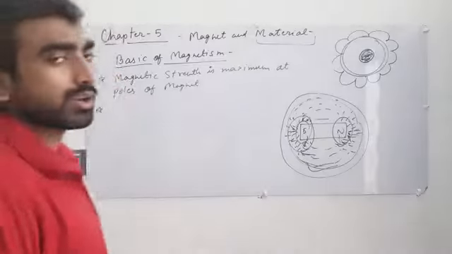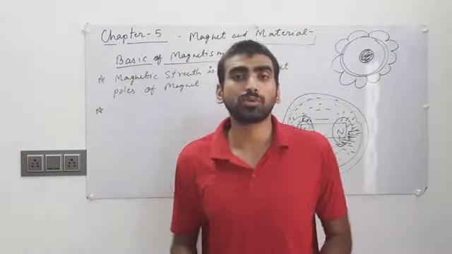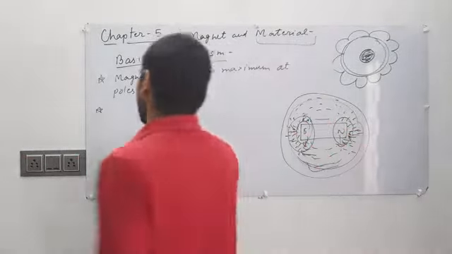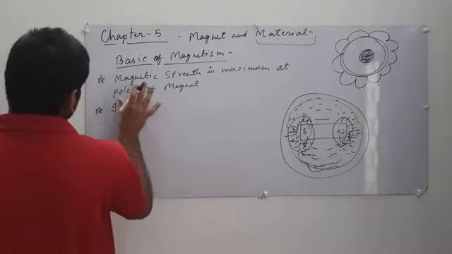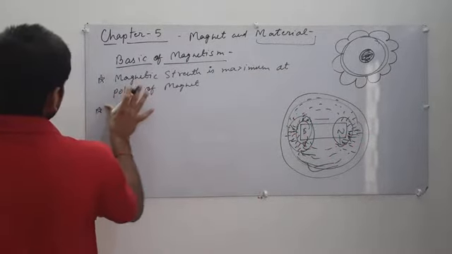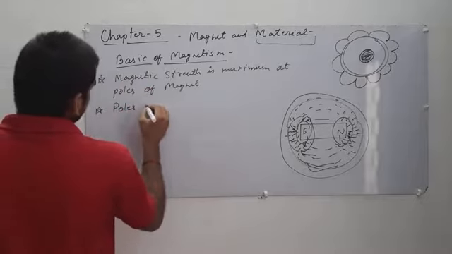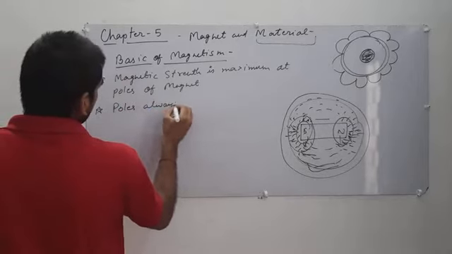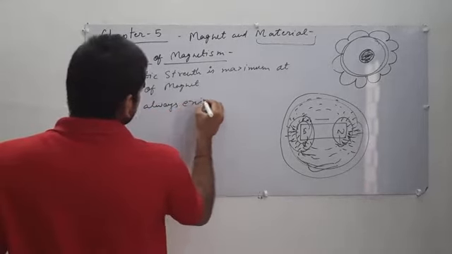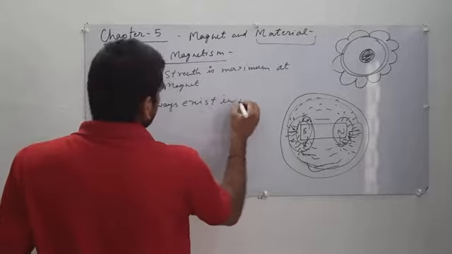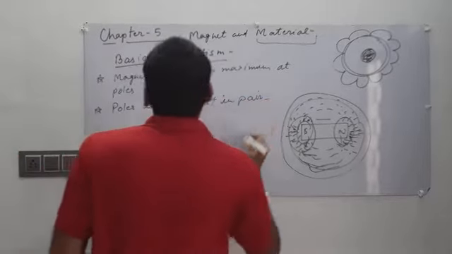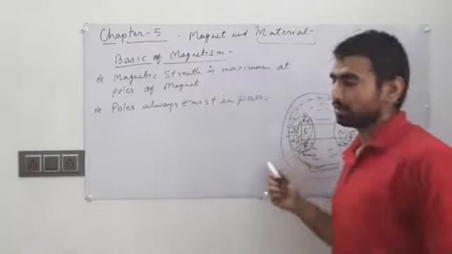Individual poles cannot exist. Magnetic poles always exist in pairs. What does it mean that poles always exist in pairs?